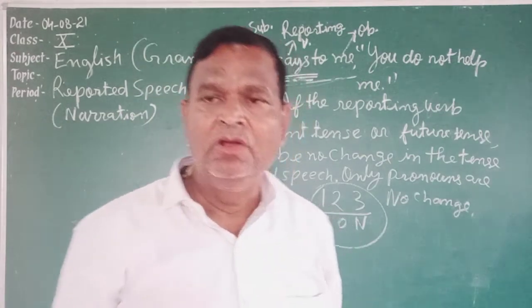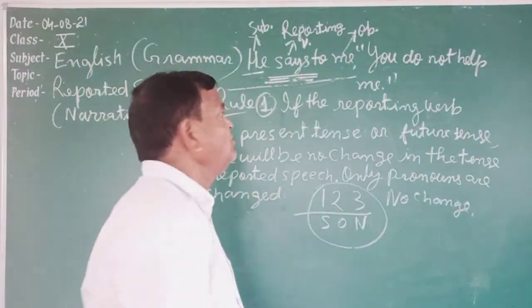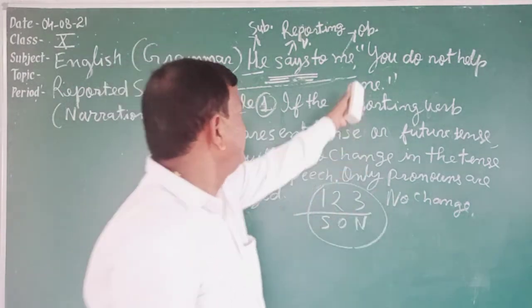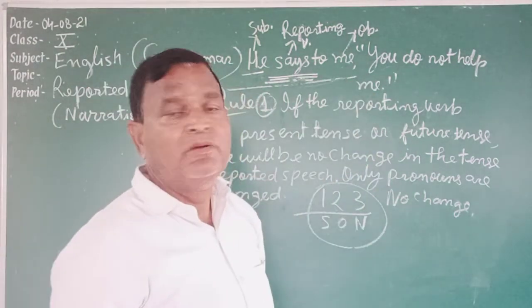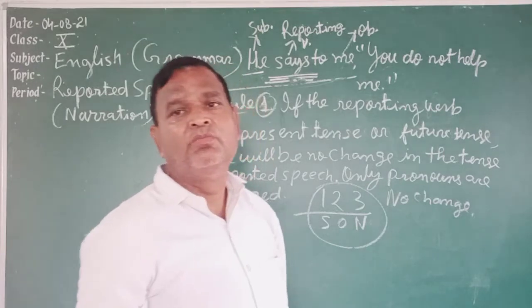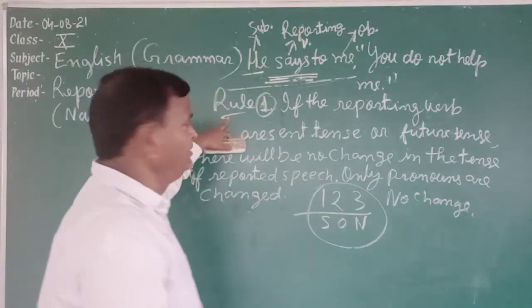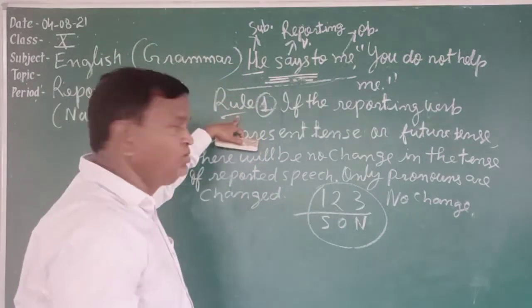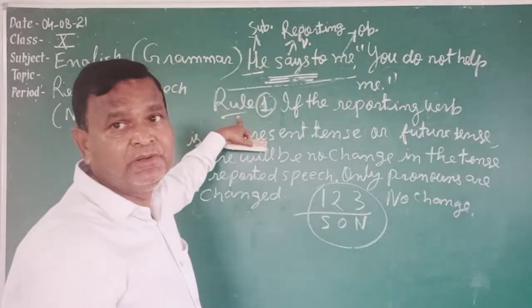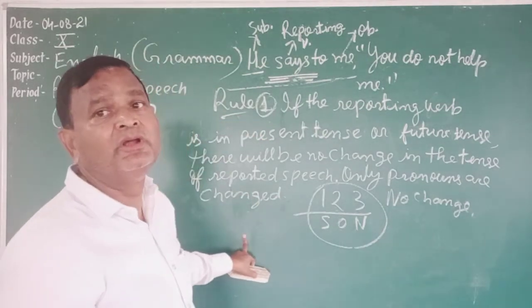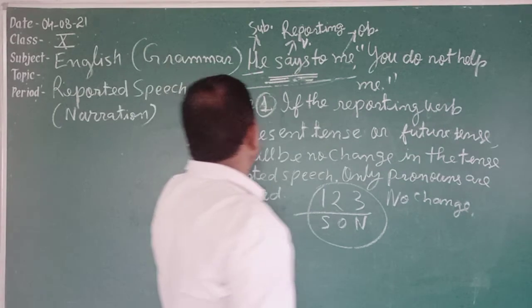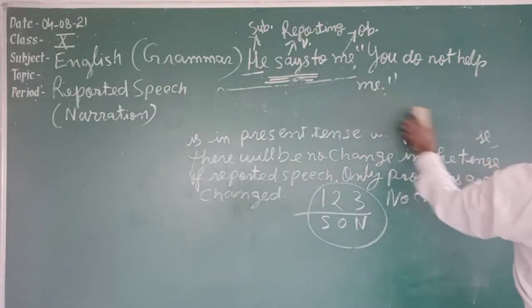Further, students, see one example I am going to give you. How will you change this direct speech into indirect speech based on this rule? But one more rule you have to know. This is the first rule, so the first rule is there, but it is not complete. One more rule you should know, then we are right. What? That is the second rule. See?